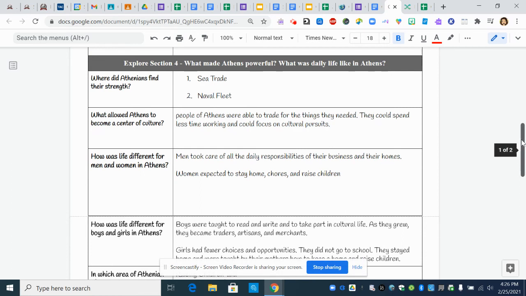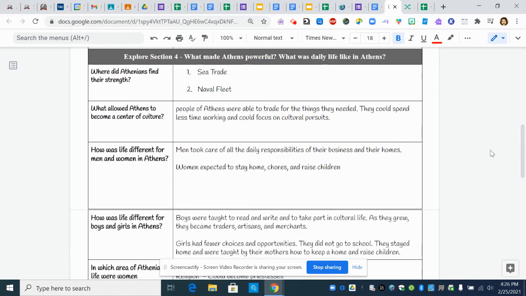Explore section 4. What made Athens powerful? What was daily life like in Athens? So where did Athenians find their strength? They found their strength in sea trade and naval fleet. So they were able to build a strong navy, and a navy requires strong boats in order to travel on the sea.